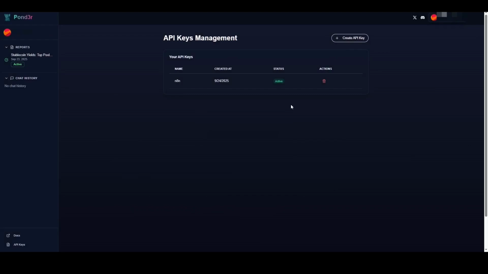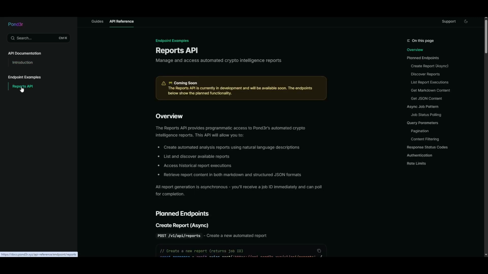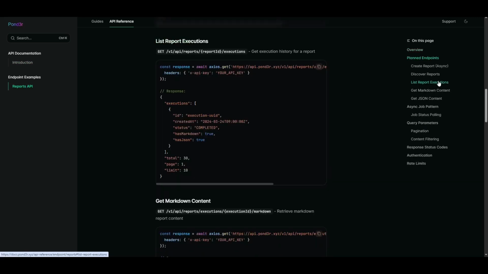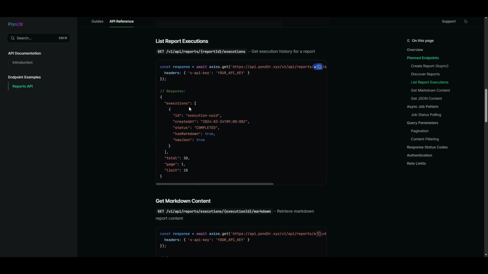To understand how to use this, let's quickly look at the API documentation. Here in the reports API section, we can see the exact endpoints we need. There's one to list a report's past executions, and more importantly, endpoints to get the latest report content in either Markdown or JSON format.